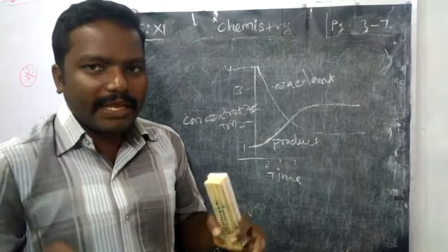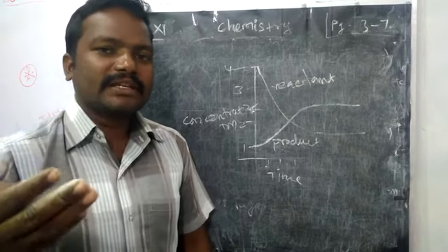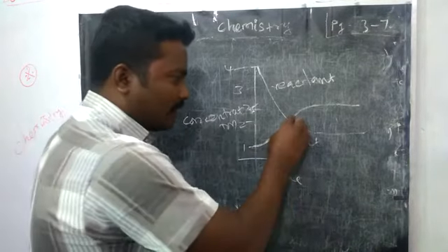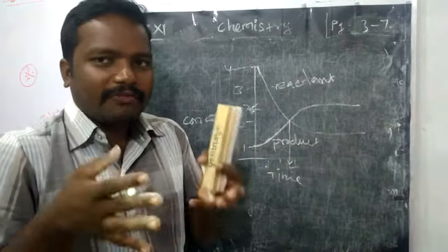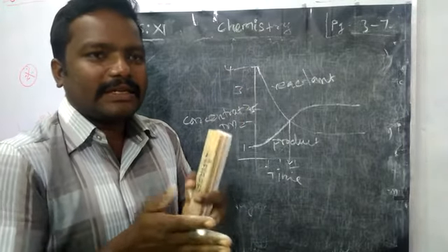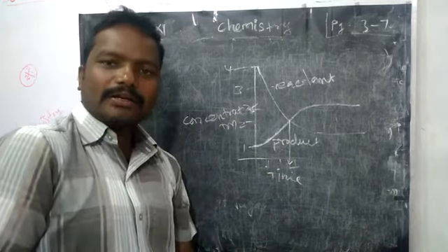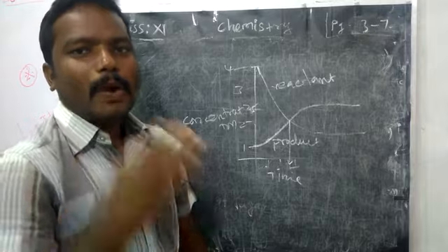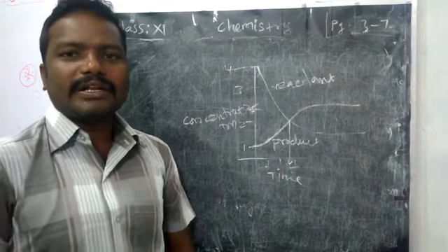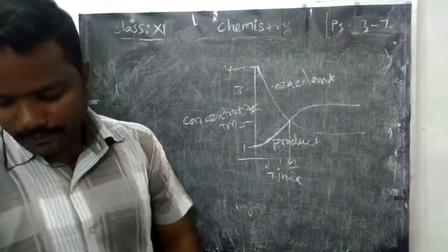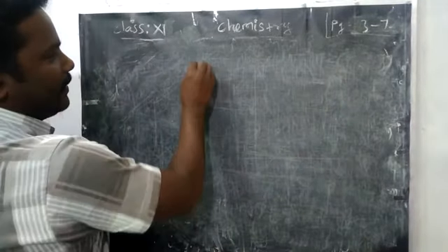So in the beginning, reactant concentration decreases, product concentration increases, but after some particular time, it may be 5, after 5 minutes both exist in constant concentration. So there is no change in the reactant concentration as well as in the product concentration. This point is called the concentration at equilibrium. Okay, right. Then we are going to learn about dynamic equilibrium.